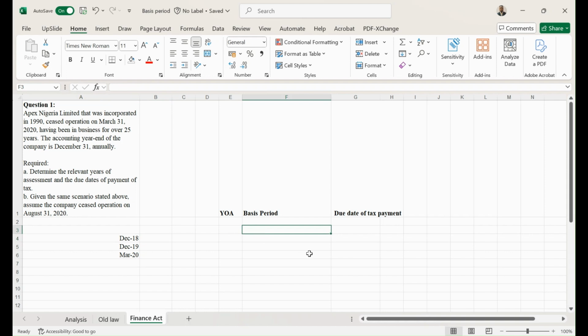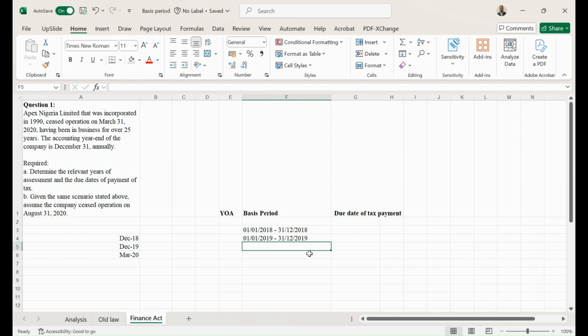So that means that I would have 1st of January 2018 to 31st of December 2018. In this case, the company was still in operation at this time. Then I would have next 1st of January 2019 to 31st December 2019. The company was also still in operation at this time.